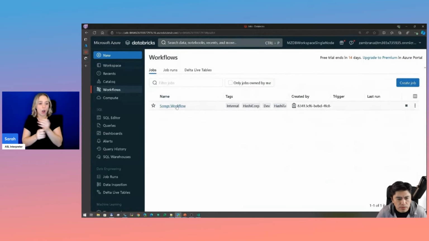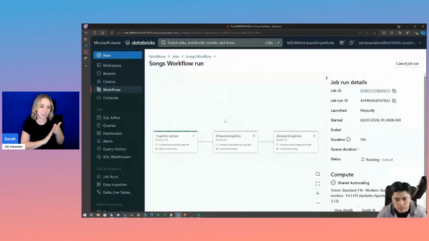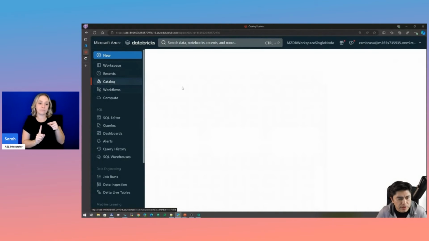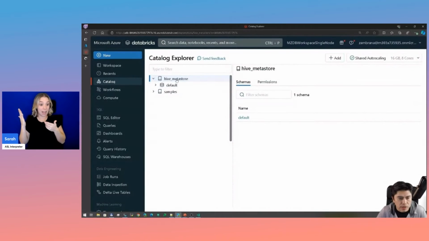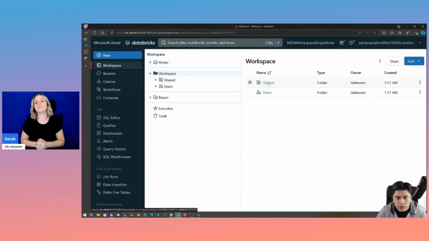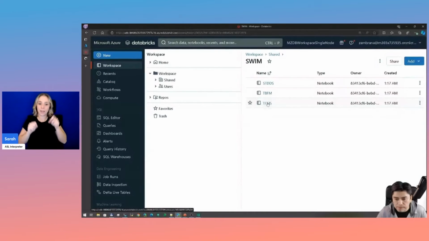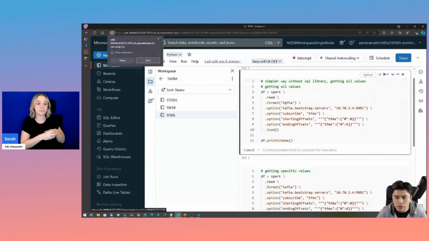So if we go to the workflows, and you will see it just finished. Oh, it's still running. Like with a couple more minutes. But meanwhile, we can see the catalog, right? Because everything that is being done right now is being ingested here into Hive Metastore by default. And while it is doing that, we can also dig into the streaming part of it. So right now we have a Kafka server, as you can see here, and it's using internal IP for security. And we can connect these to the same cluster, and we can connect to it right now.